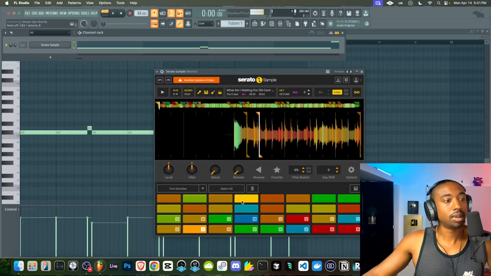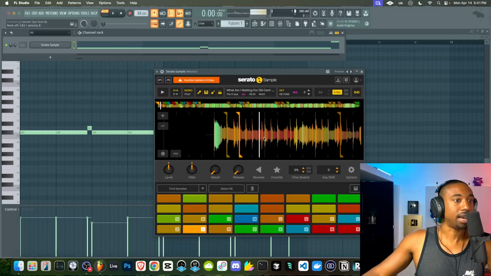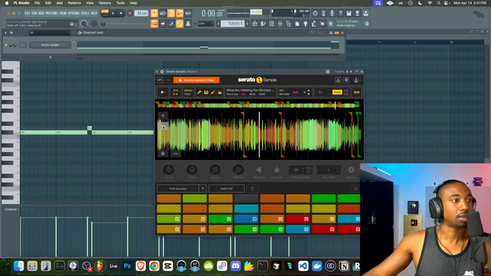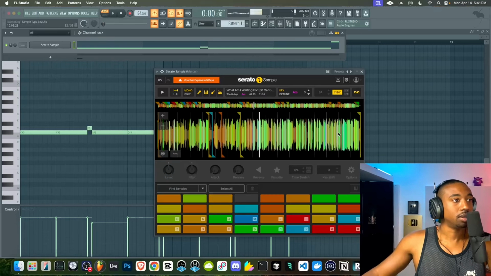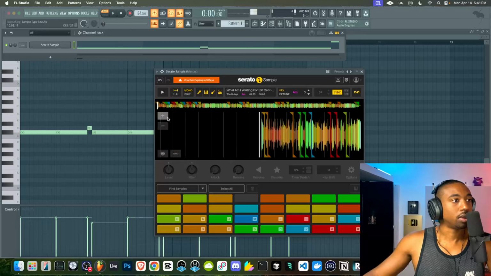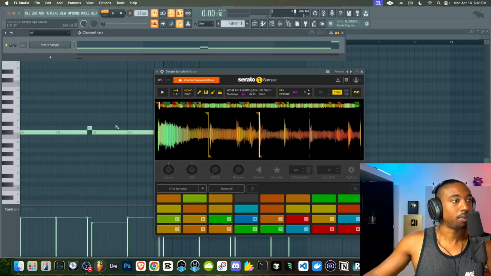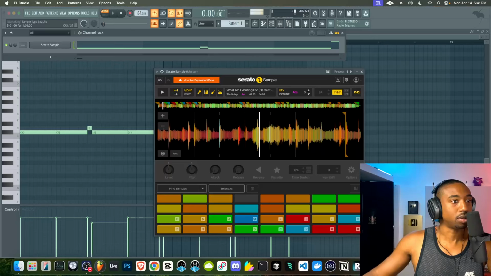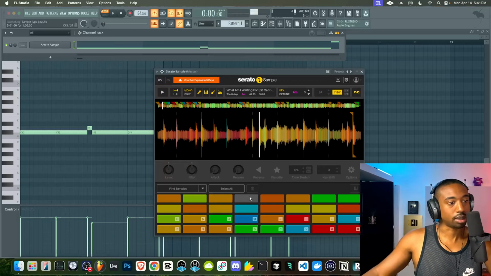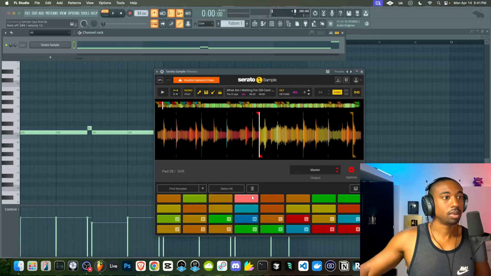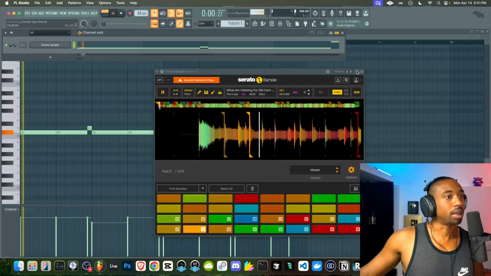Okay, so what we need to do, I know this is so tedious, y'all, we need to figure out a way to add a marker in here manually. So I need to click on a different pad, scroll all the way back to the beginning of the song. This is the workflow part that I just hate about Serato. Okay, then you gotta zoom in. We gotta find where that part starts. And then I gotta figure out which key this actually is. So what key is this? We're gonna go to options, D#5. Okay, so now I gotta see where we can add that.